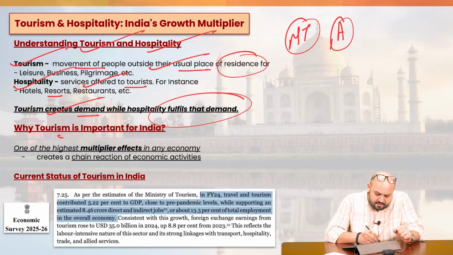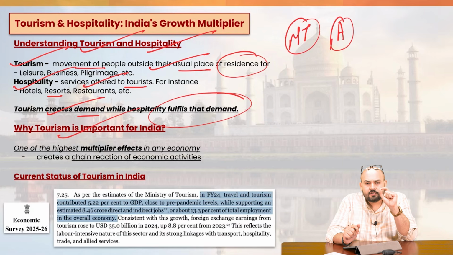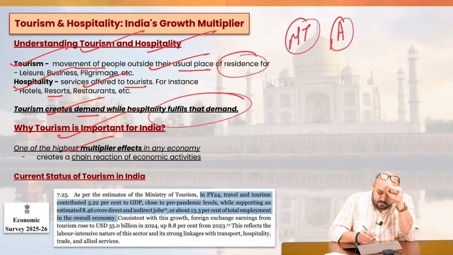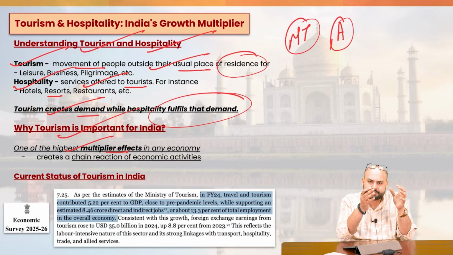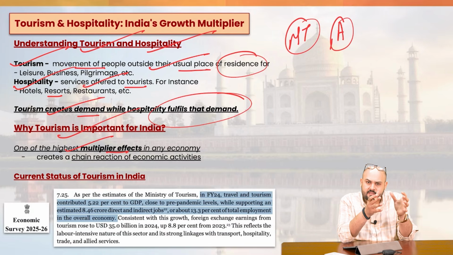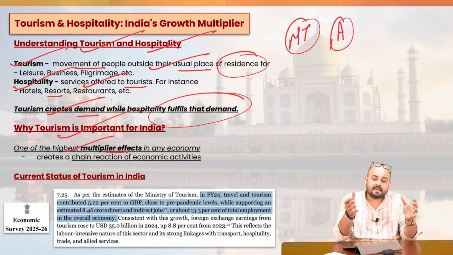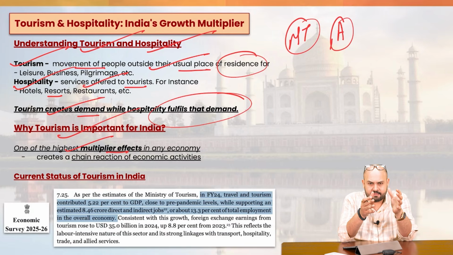Now, why is tourism important for a country like India? If we talk about the tourism and hospitality sectors combined, they have one of the highest multiplier effects in any economy. What do we mean by multiplier effects? What I'm trying to convey is that it is not just benefiting the people involved in the sector. Rather, it is also benefiting a lot of other people who are not directly linked with this particular sector, right?